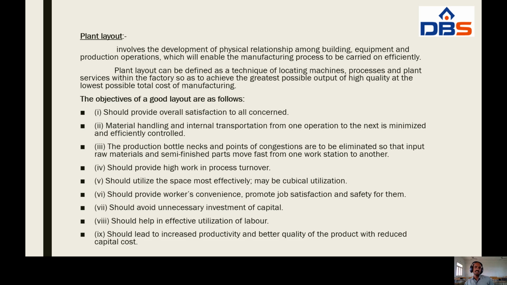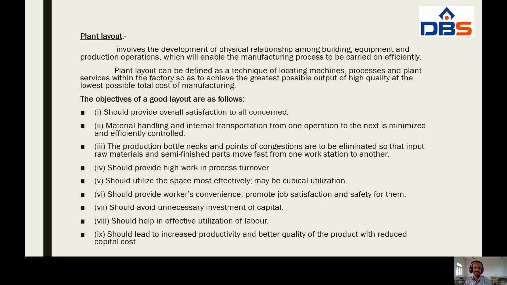Plant layout involves the development of physical relationship among buildings, equipment, and production operations, which will enable the manufacturing process to be carried on efficiently. Based on the plant layout, the production cost is minimized.